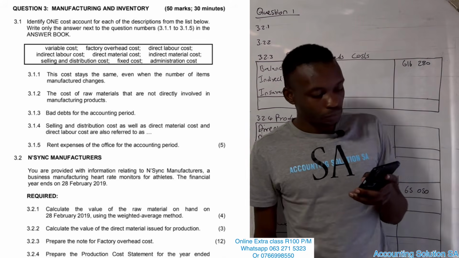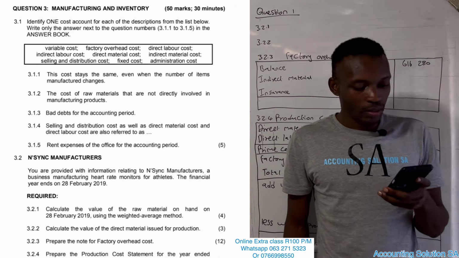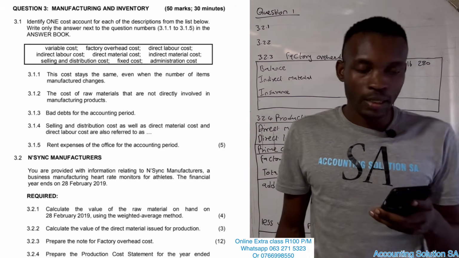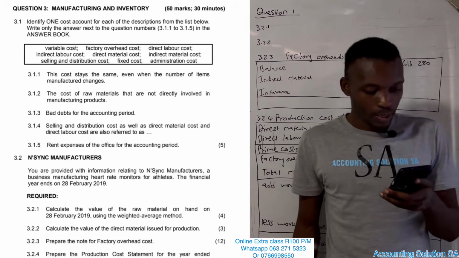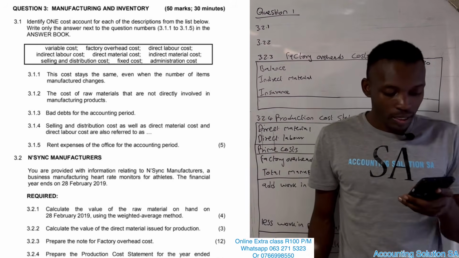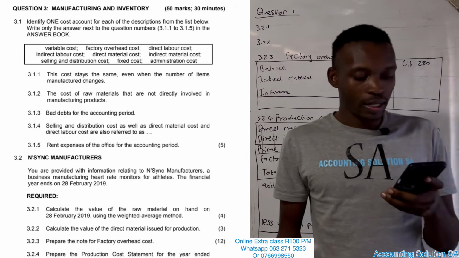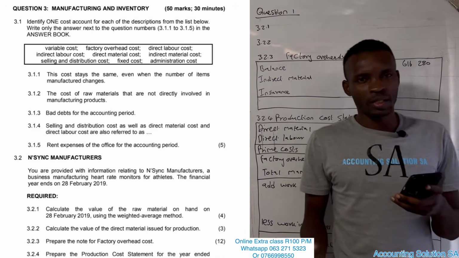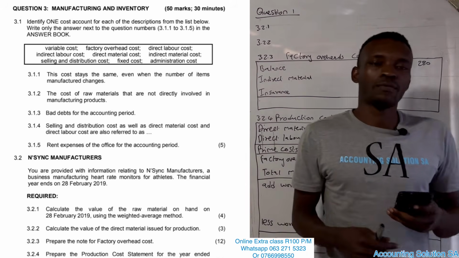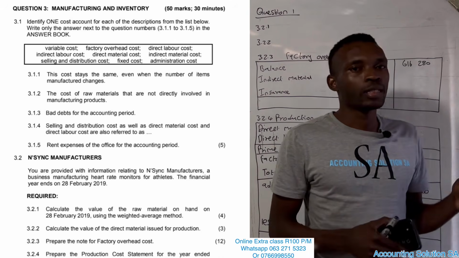Then the next one, they say bad debts for the accounting period. Bad debts are part of selling and distribution cost. And the next one, selling and distribution cost, as well as direct material and direct labor, are referred to as a variable cost, because selling costs depend on how many units are sold.